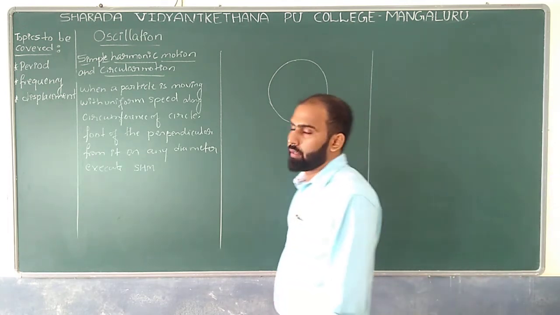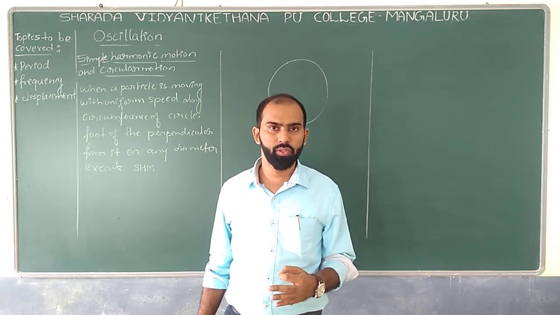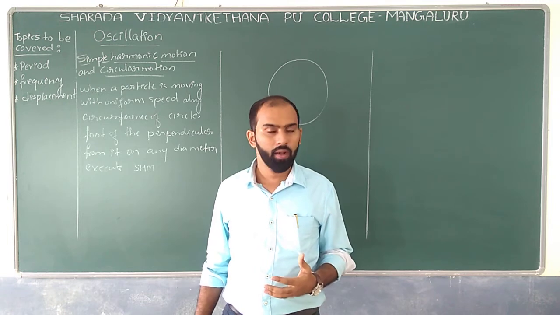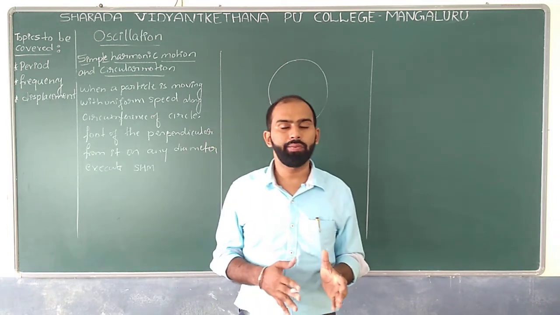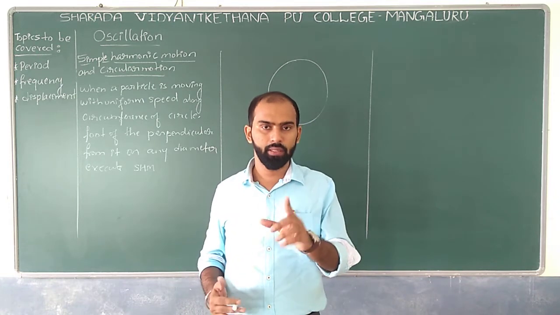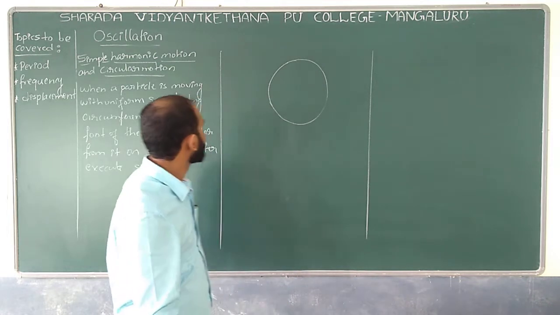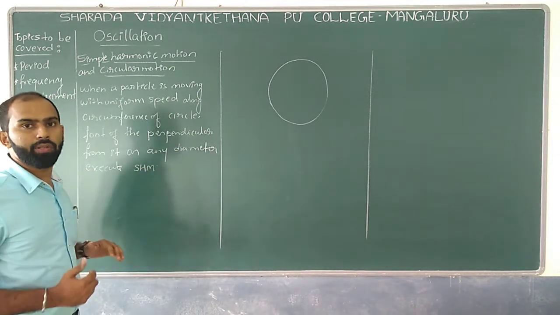We'll try to have a basic idea about simple harmonic motion and circular motion. And at the end we are going to get the most important formula, that is nothing but the displacement relation. Which relation? Displacement relation. And we have to know one more thing.